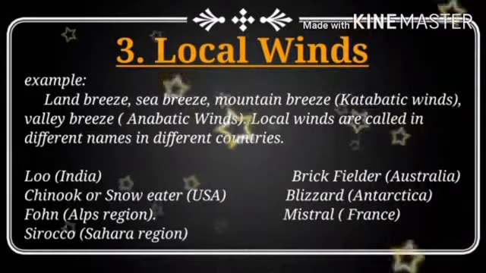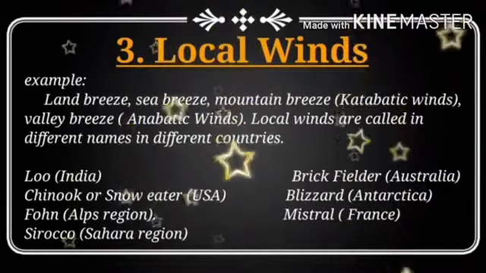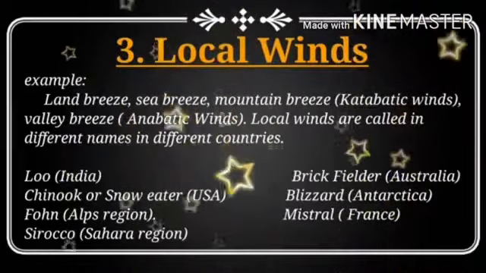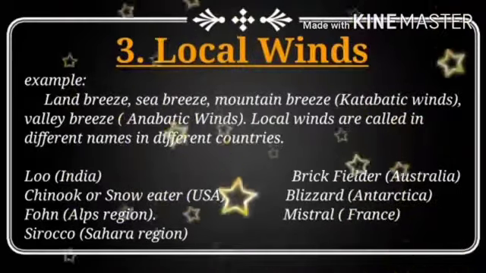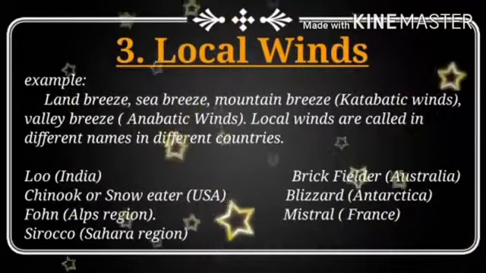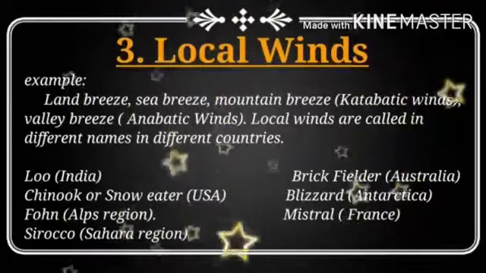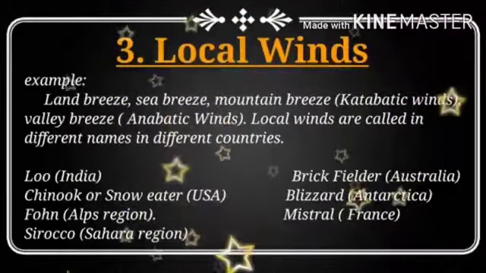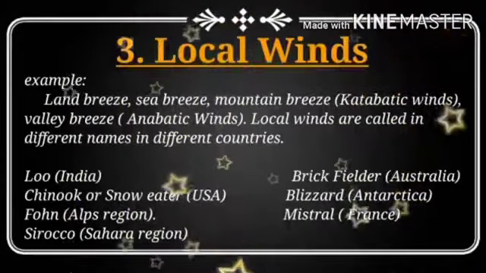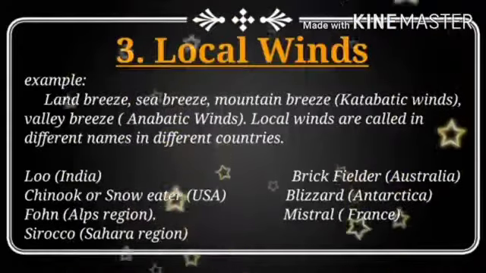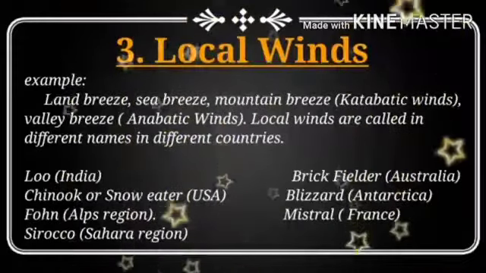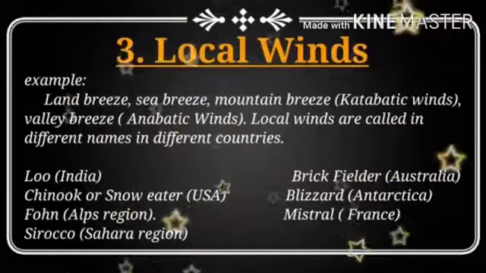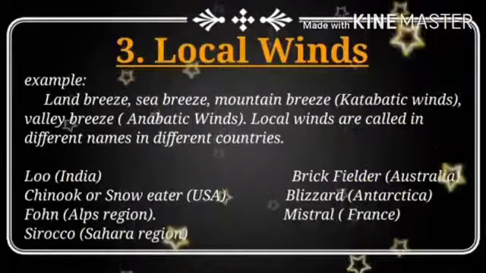Okay, listen. Local winds are found in many types. Example, land breeze, sea breeze, mountain breeze. Mountain breezes are called katabatic winds. Valley breezes are called anabatic winds. Local winds are called by different names in different countries. Example, the local wind of India is called Lu.